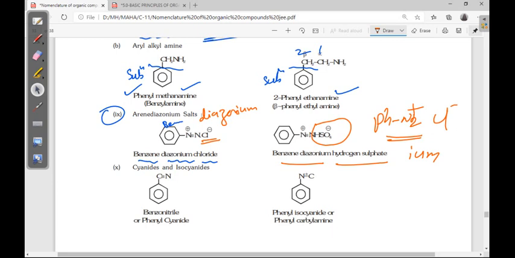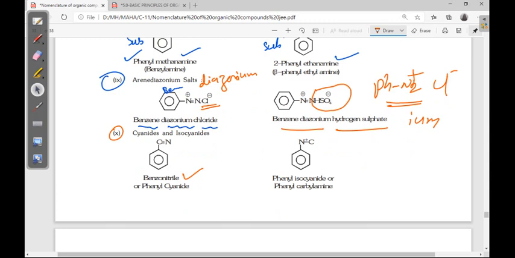Next, cyanides. Benzonitrile. The cyanide functional group is there, nitrile suffix. So here no hydrogens, no hydrogen means what do we call that? Benzo. So benzonitrile. The other name is phenyl cyanide. Phenyl is a substituent, then cyanide, phenyl cyanide. Next, phenyl isocyanide or phenyl carbylamine.